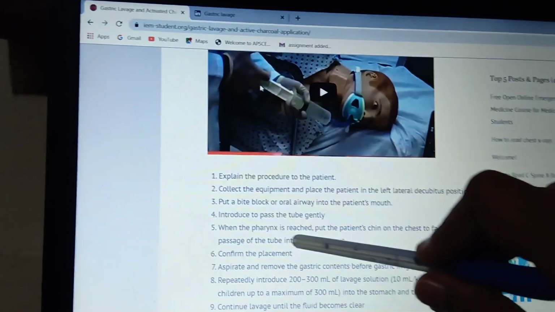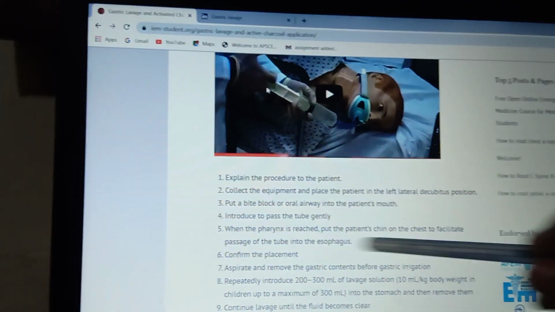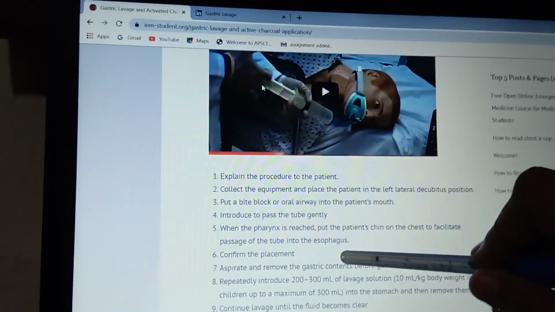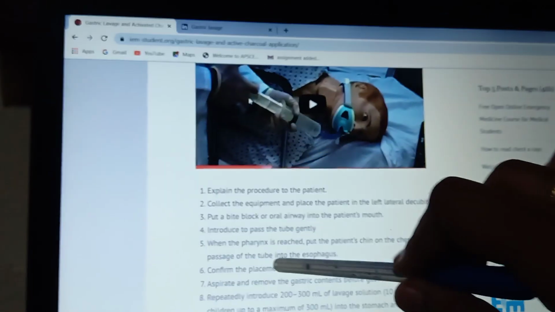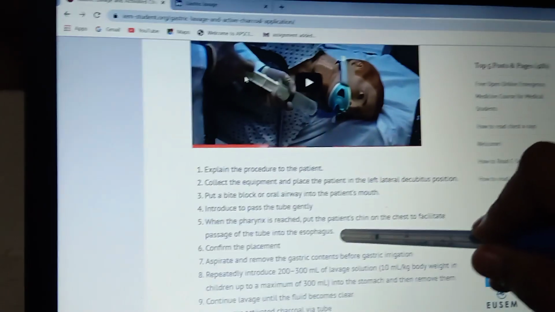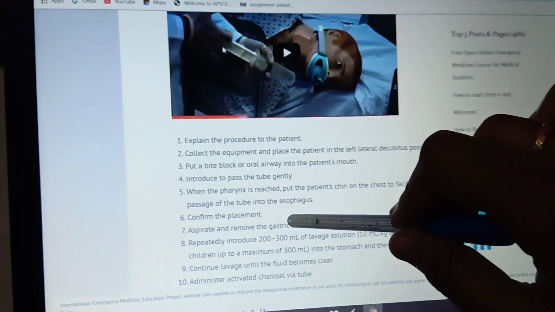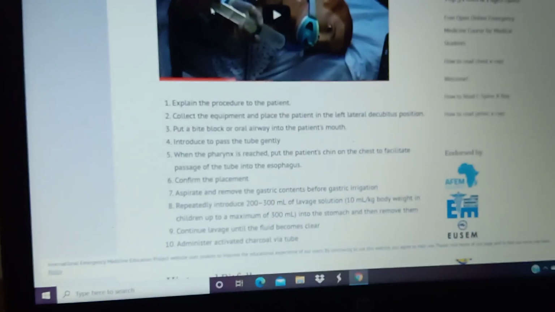Okay, introduce and pass the tube gently, and when the pharynx is reached, the patient's chin goes on the chest to facilitate the passage of the tube into the esophagus. From the chest level, you pass the tube into the esophagus and confirm the placement. I have already explained how you have to confirm it.